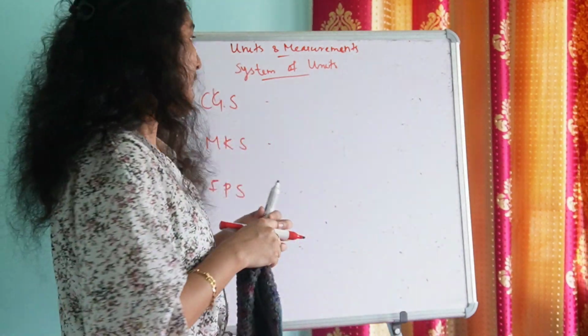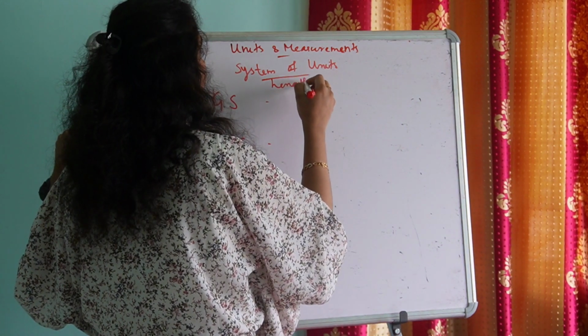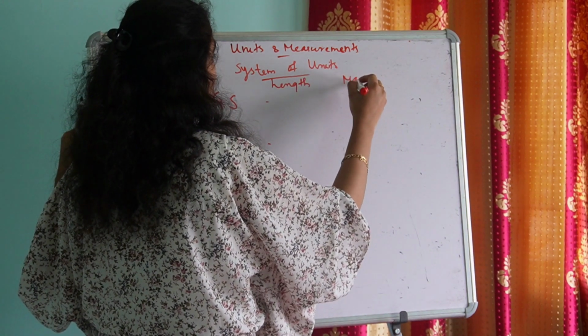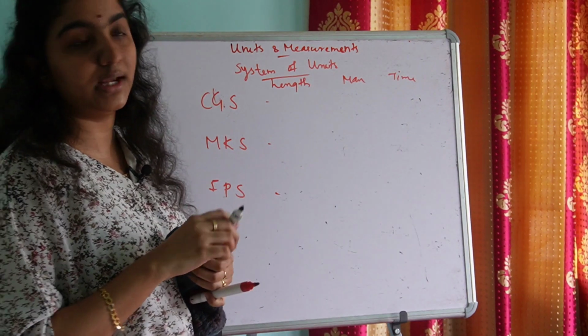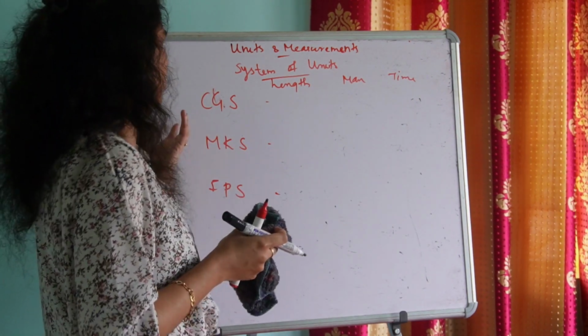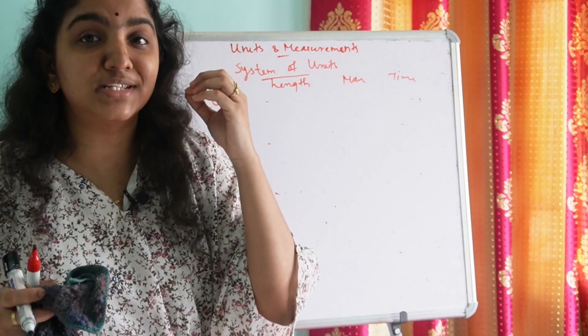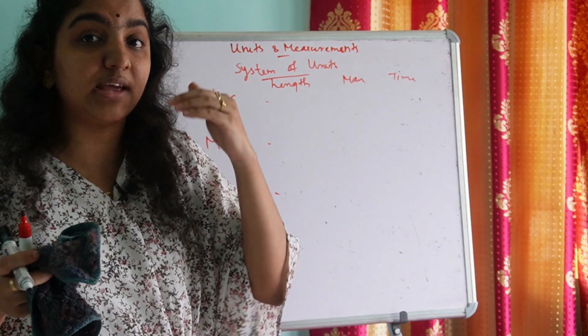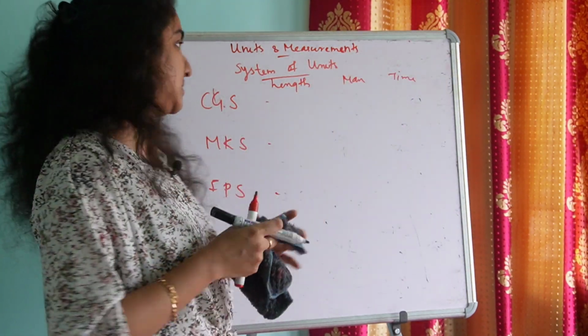Those 3 fundamental quantities were length, mass and time. They could derive all the physical quantities from these 3 fundamental quantities.